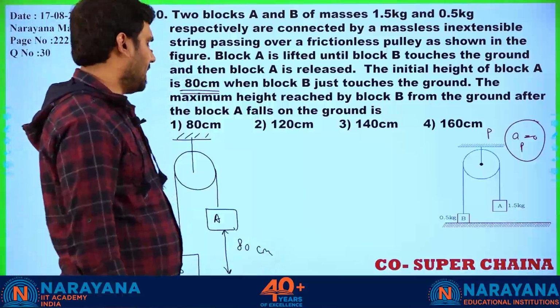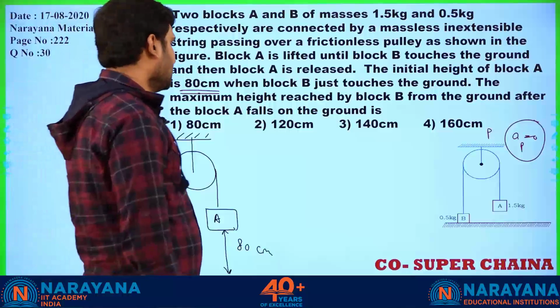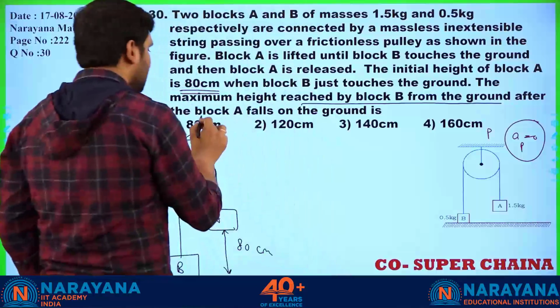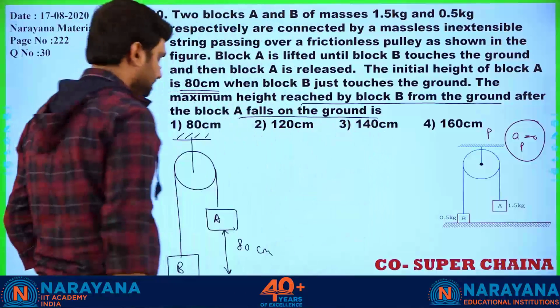So what are they asking? They are asking the maximum height reached by block B from ground after block A falls on the ground.